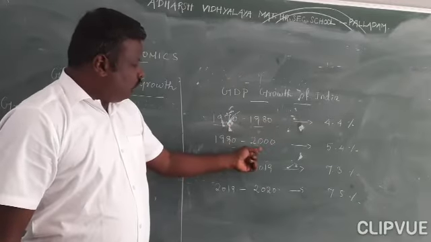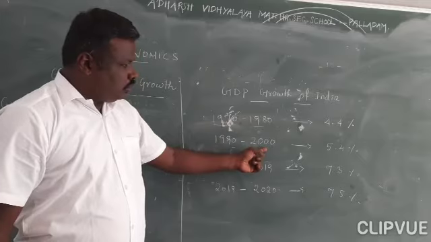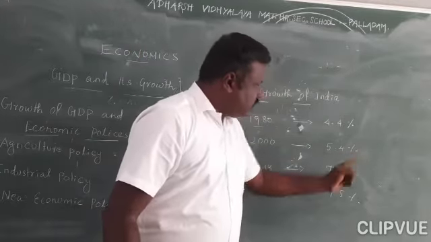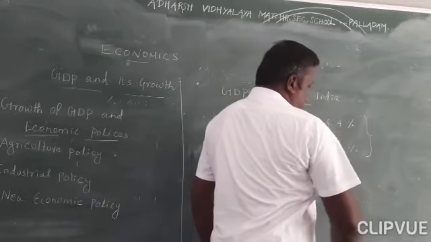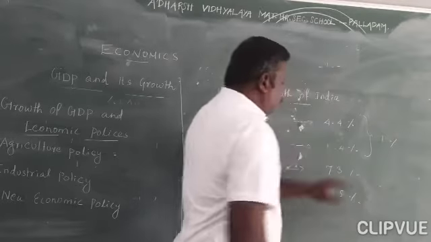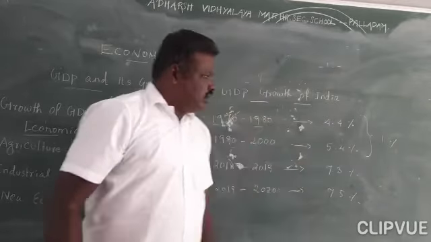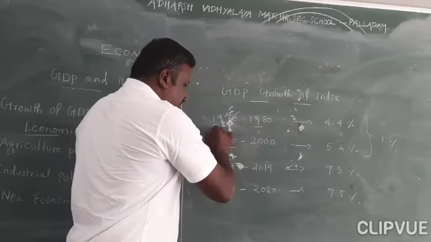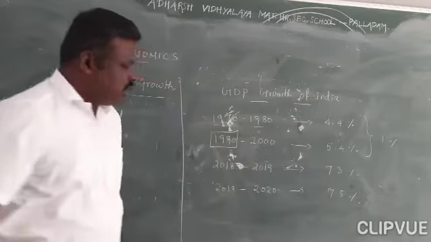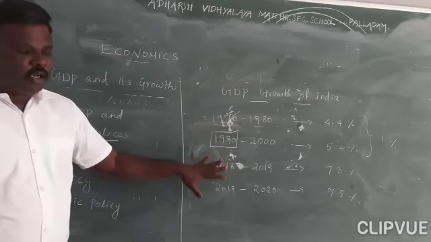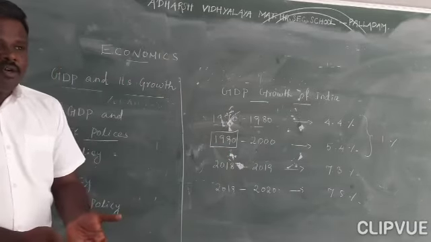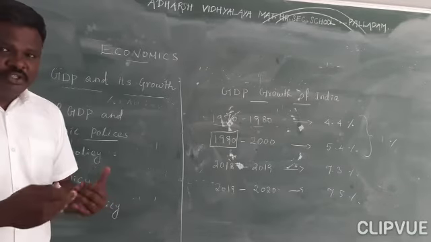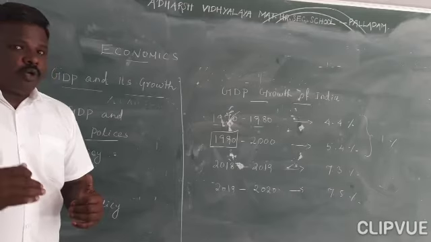From 1980 to 2000, nearly 20 years, how much percentage increased? Not even 1%: 4.4 to 5.4, that's it. Only 1%. Then in 1991, a very remarkable year, we introduced the new economic policies. Immediately we cannot expect any results. The results may be positive, but not in higher progress.